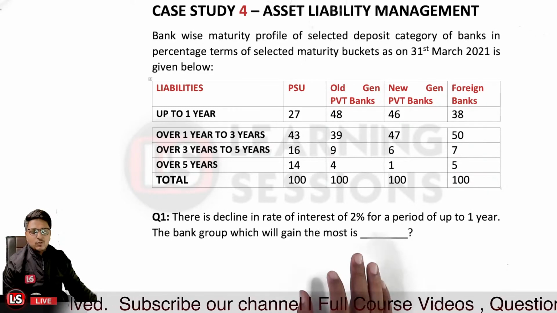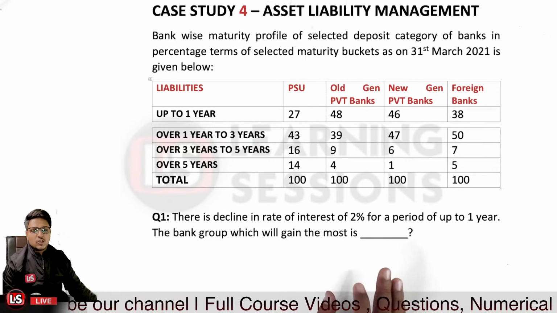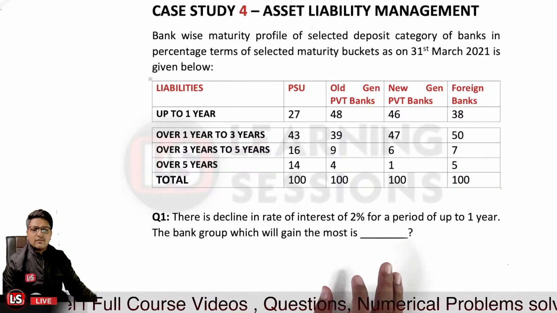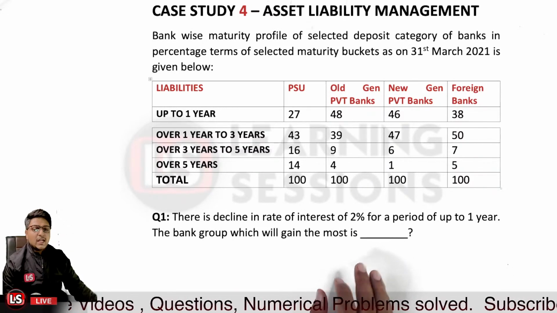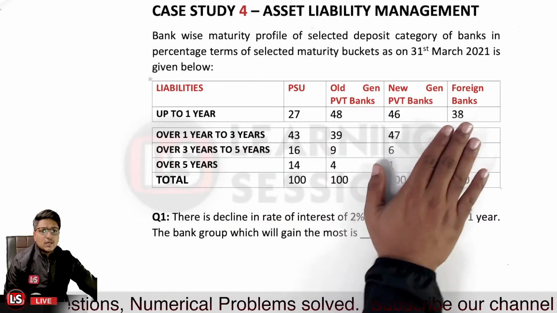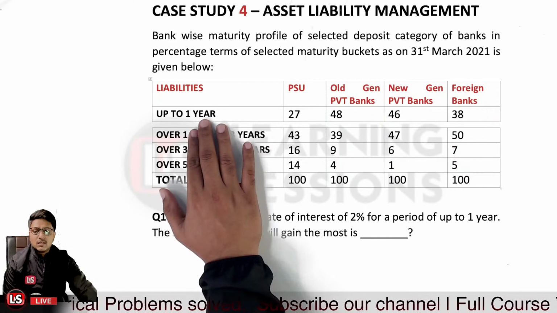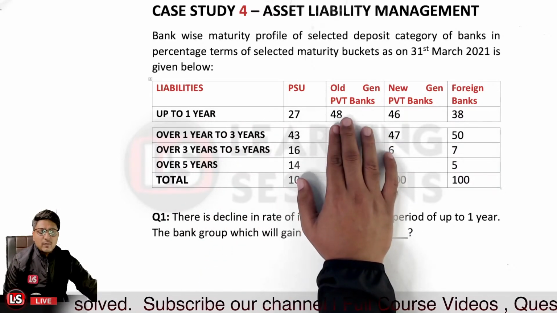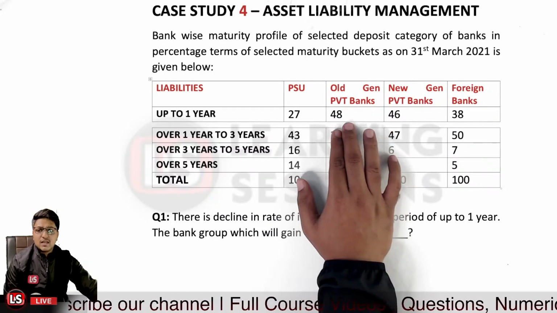So let me tell you, first of all, we are talking about the liabilities, up to 1 year maturity profile. If you look at the table related to the different banks, which bank has the most liabilities lying under this time horizon? The old generation private banks. Old generation private banks have the highest liabilities.